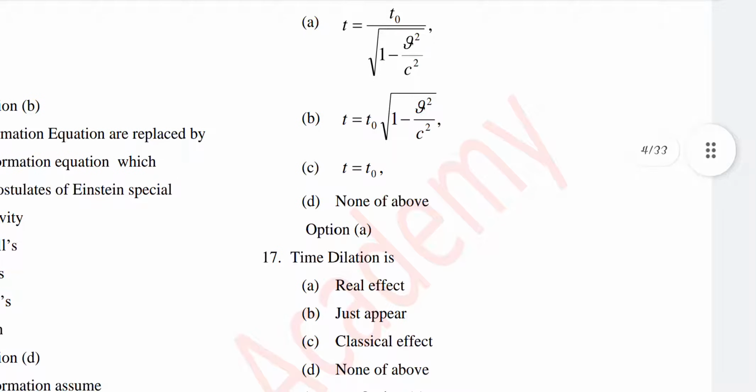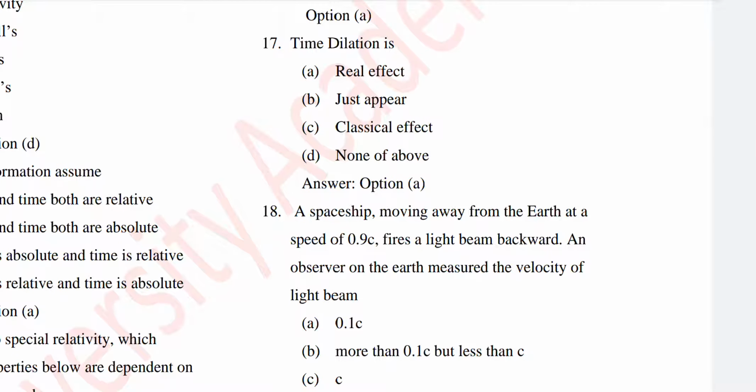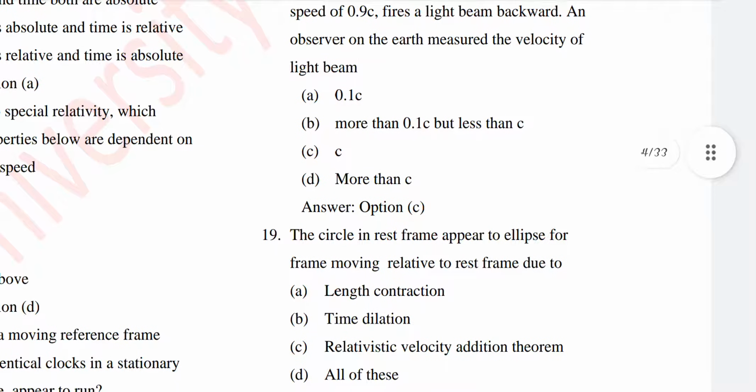Question number 17. Time dilation is a real effect. The answer will be A, real effect. Question number 18. A spaceship is moving away from the earth at a speed of 0.9 c. It fires a light beam backward, and an observer on the earth measures the velocity of the light beam. The answer will be option number C. This is a numerical part.